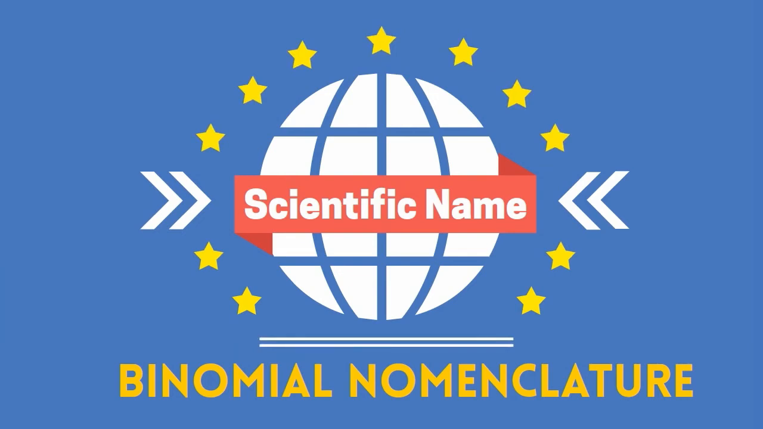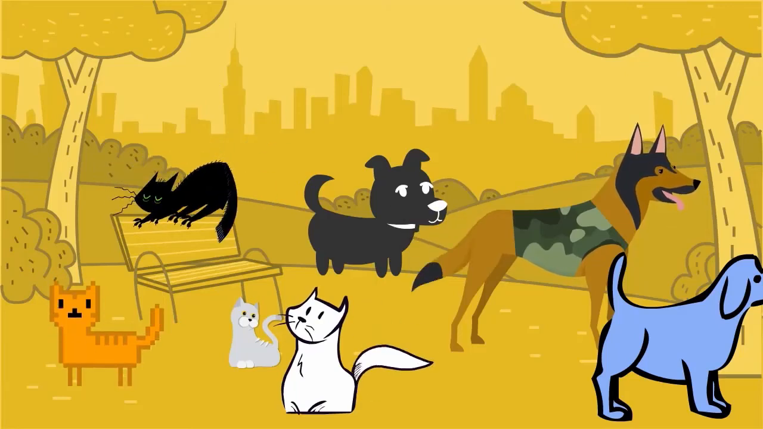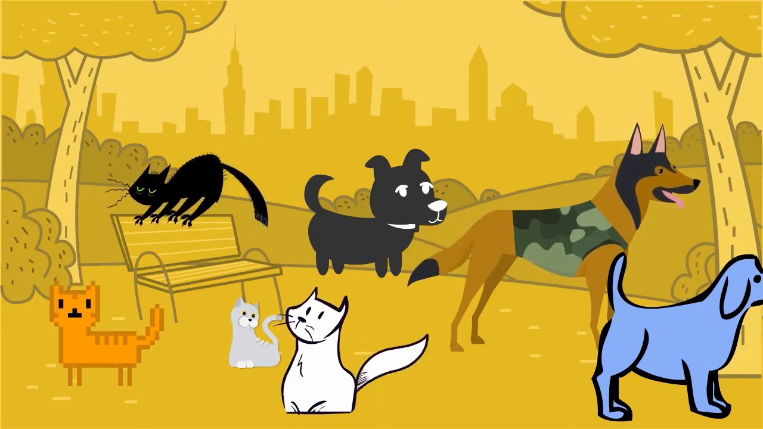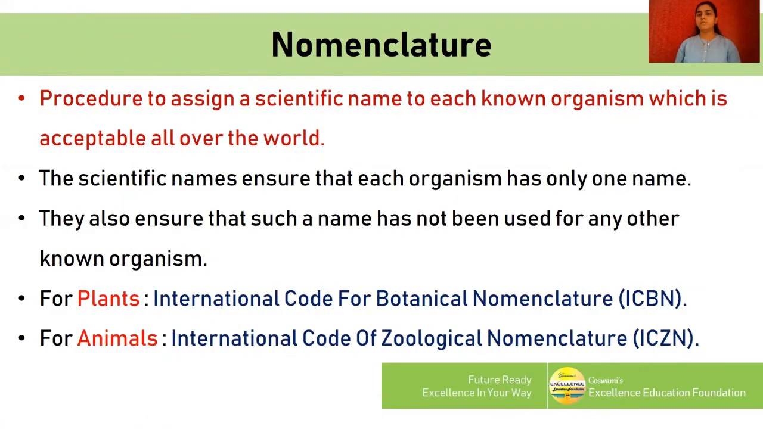Scientists use international rules to name animals. These naming rules mean that every scientific name is unique. Scientific names are also designed to tell you something about the animal's relationship with other animals. The scientific names ensure that each organism has only one name, and they also ensure that such a name has not been used for any other known organism.